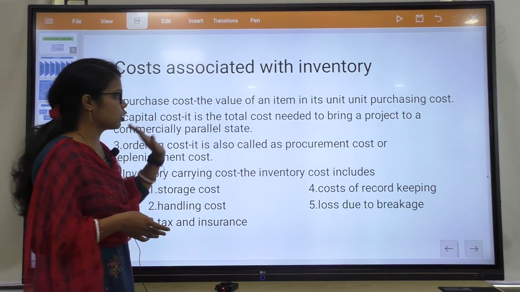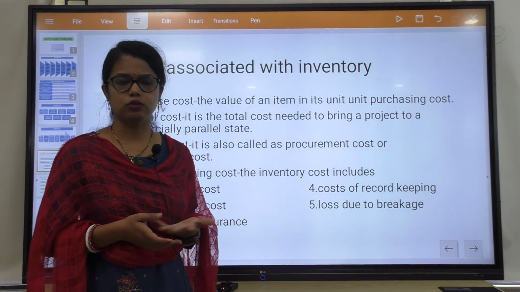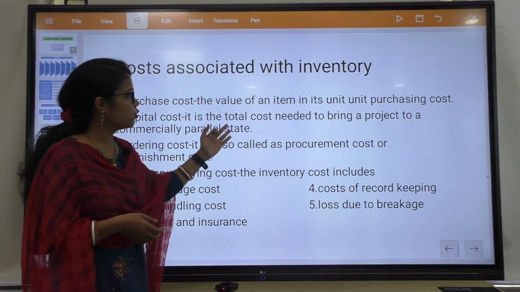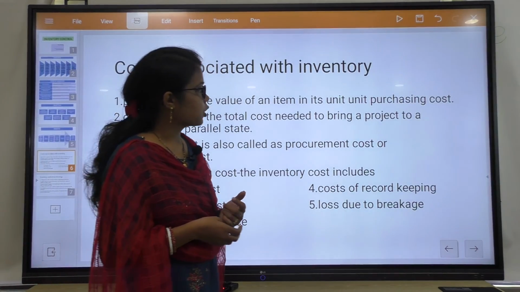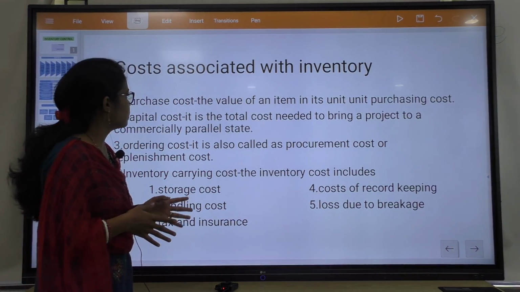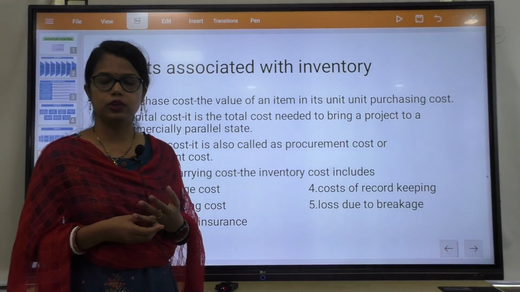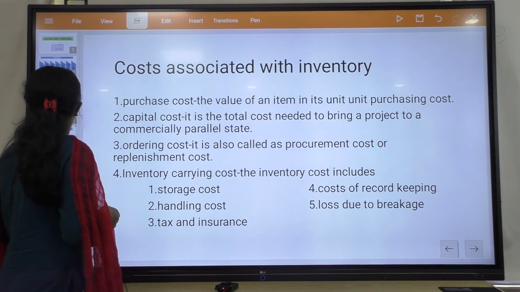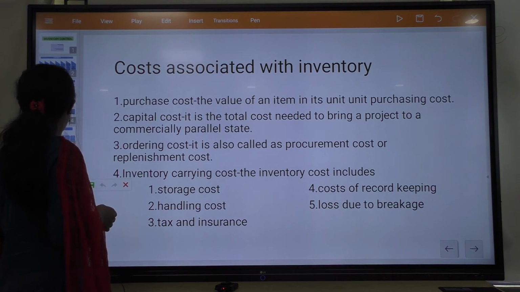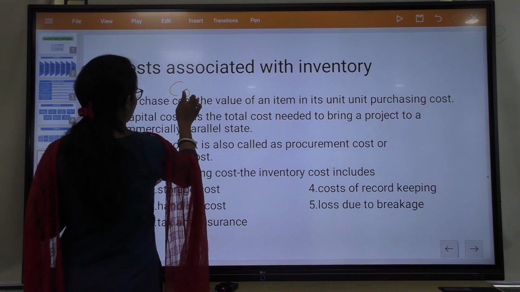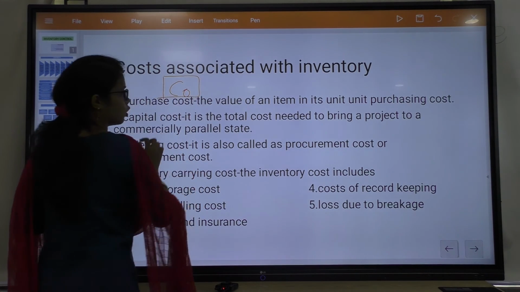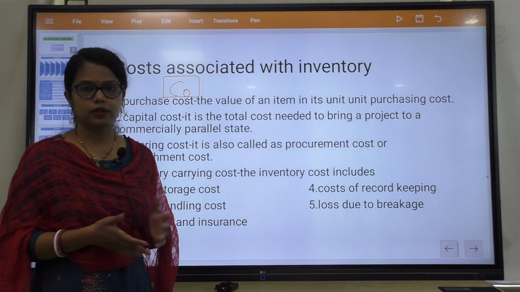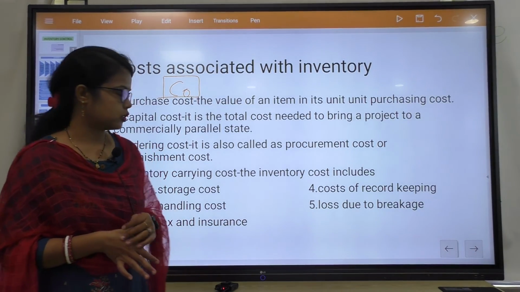So, first one is purchase cost. Purchase cost you all might have understood, or by reading it anyone can understand that it is the value of an item, its unit purchasing cost. Okay. In simple words we can call it the value of an item. It is also mentioned like CO, that is purchase cost or unit cost. Okay, it is also called unit cost. The cost of a unit, the cost of a product, that is called unit cost, CO.